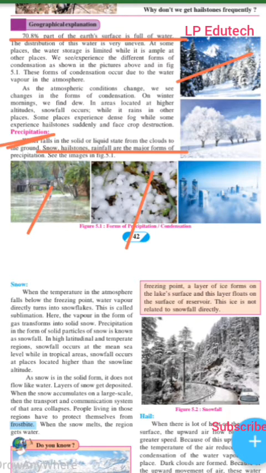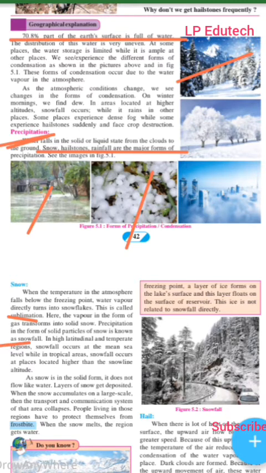Now first point, snow. When the temperature in the atmosphere falls below the freezing point, water vapor directly turns into snowflakes. This is called sublimation. Now this is the definition of sublimation, kindly keep in mind. Here the vapor in the form of gas transforms into solid snow.